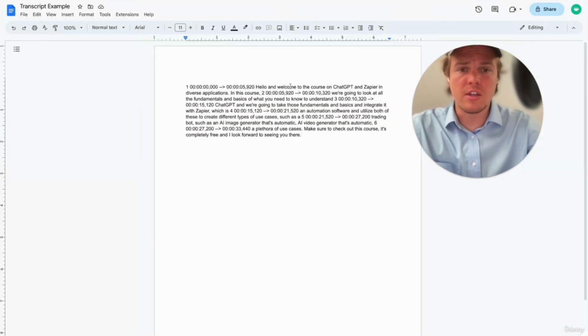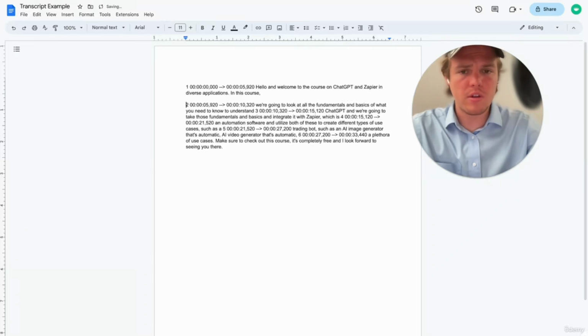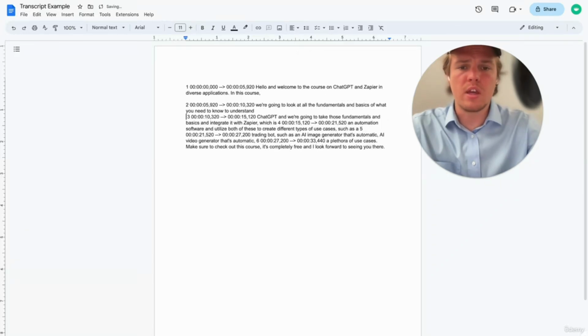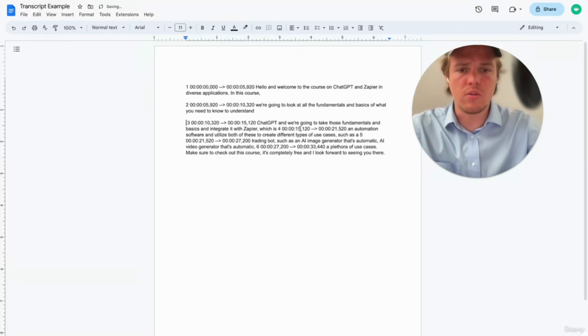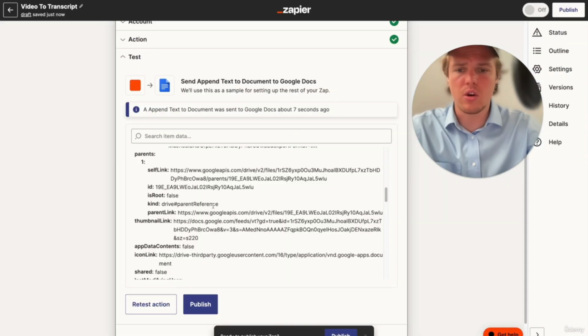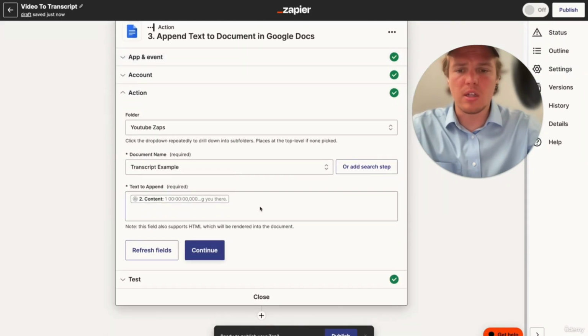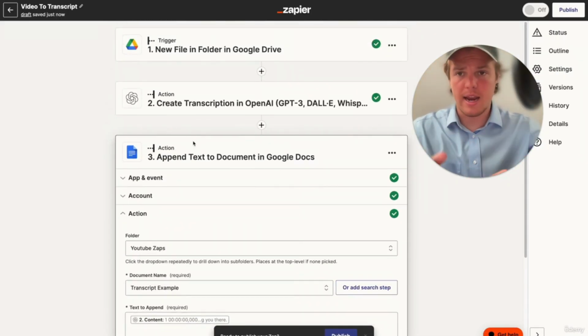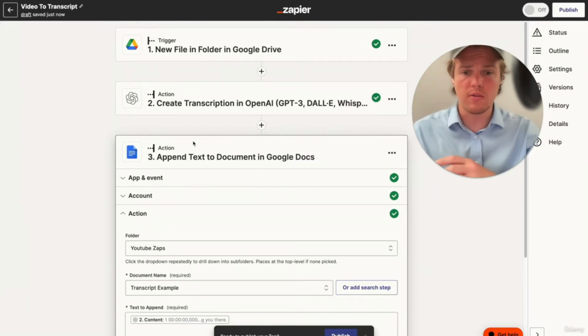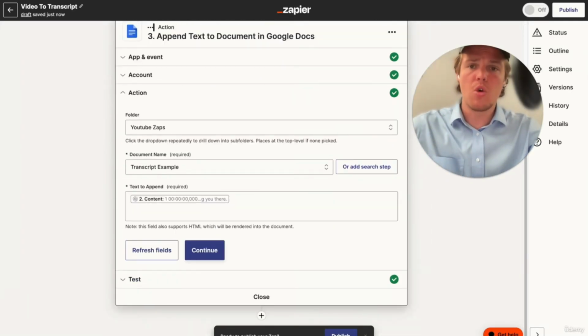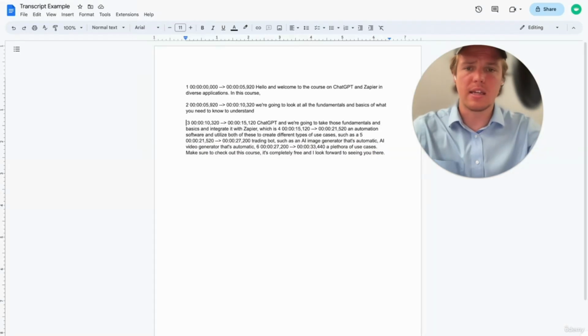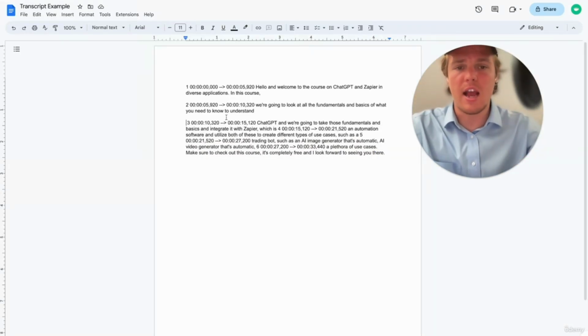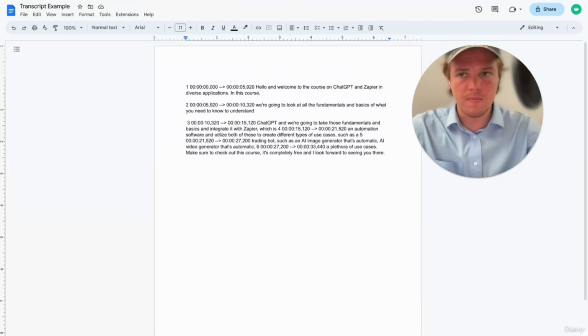Coming over here, as you see, it is not formatted perfectly. Obviously, we can go into the original document that we created over here and we can add HTML to this block in order to separate it and have it indented. I go over this a lot in other videos on my channel, so I encourage you to check out those videos. But for the purposes of the video, we have gone ahead and grabbed the transcript and pushed it forward to a Google Doc that can now be exported as XYZ.